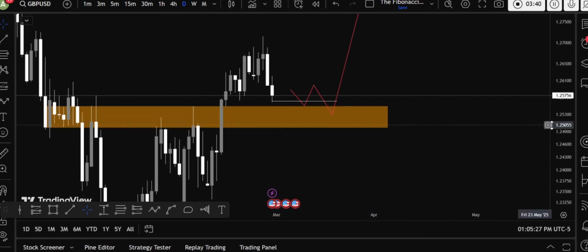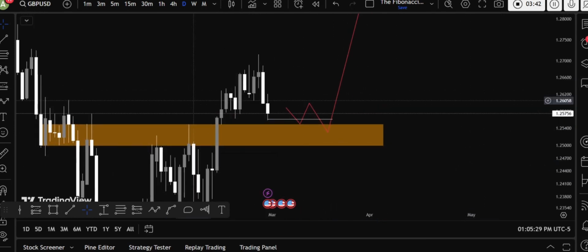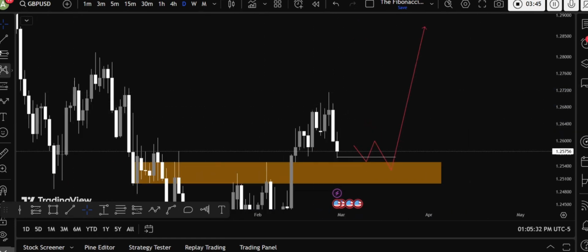So this will do the same as the Euro USD. We can see the upward move higher. And what's the area potential for the TPs?